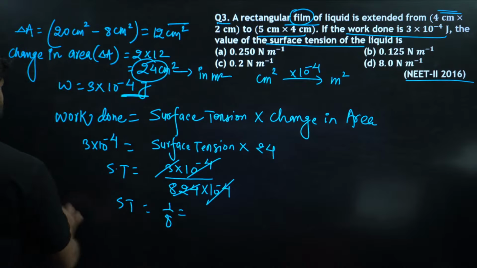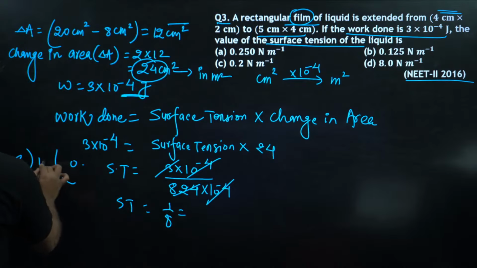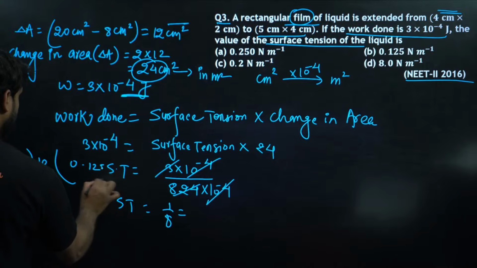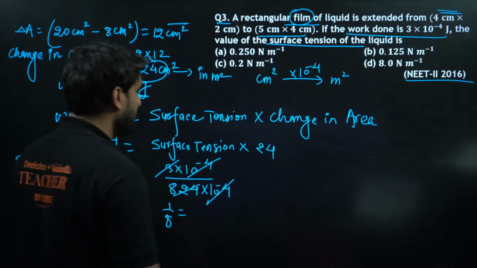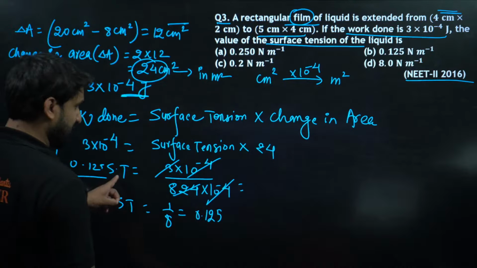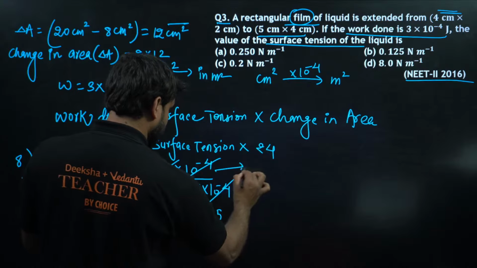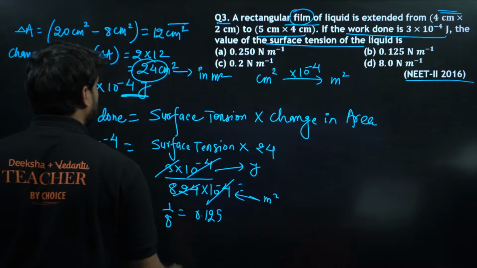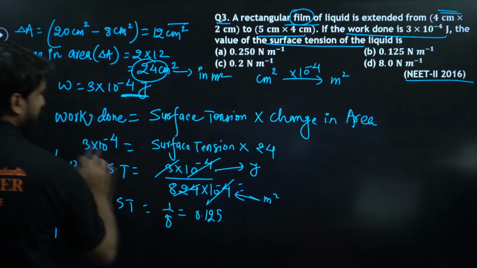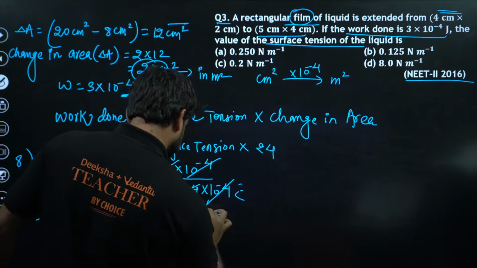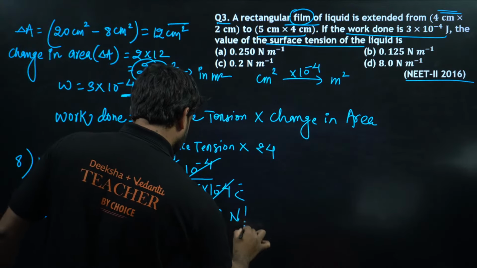If we divide 1 by 8, we get 0.125, and this is the surface tension. Here work done is in joule, and this area is in meter square. We can say per meter also, because we are finding the direct surface tension, so we can say Newton per meter. So this is 0.125 Newton per meter.